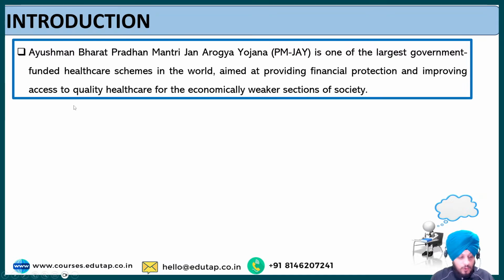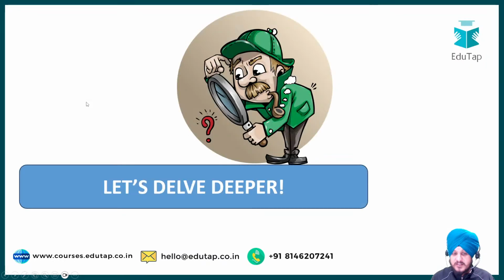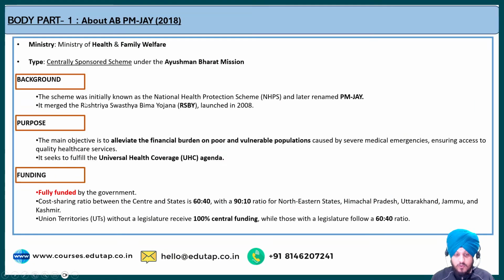Fine. Now let us go through the different features of the scheme, and let us talk about the Pradhan Mantri Jan Arogya Yojana. The first thing we can talk about, we all know, is the ministry under which it comes, which is the Ministry of Health and Family Welfare. Fine. And it is a type of centrally sponsored scheme.